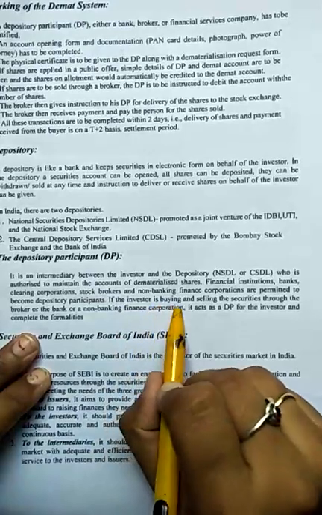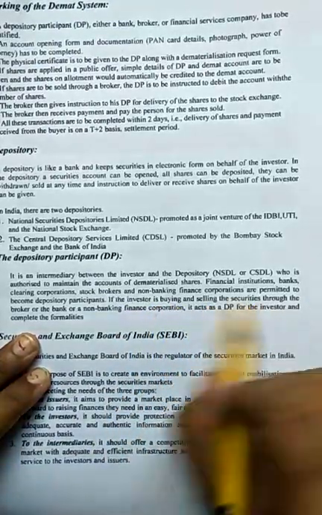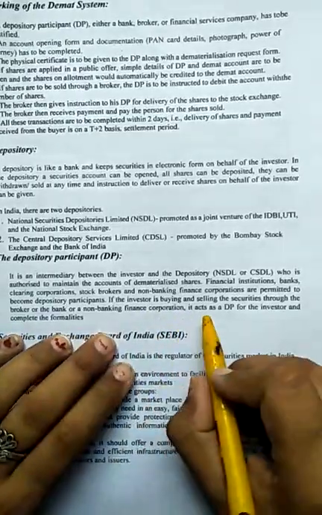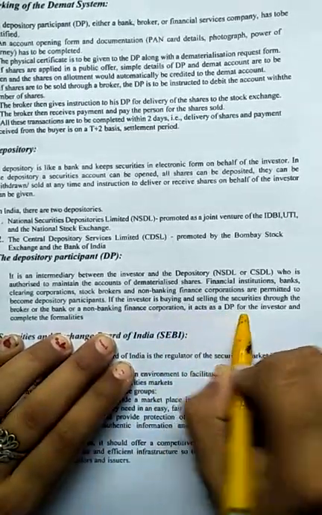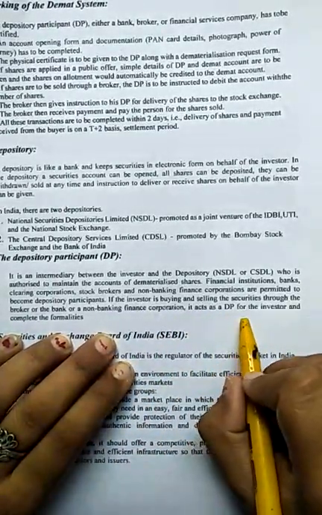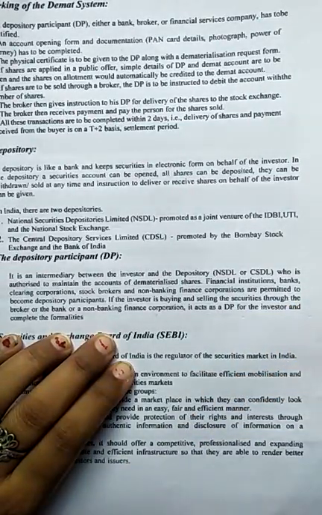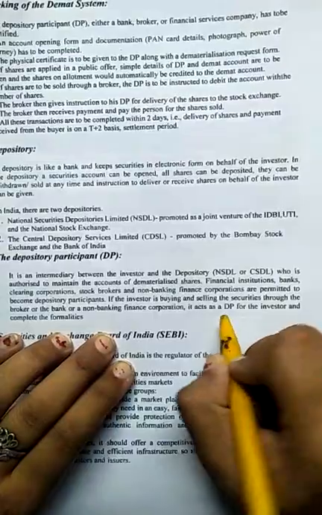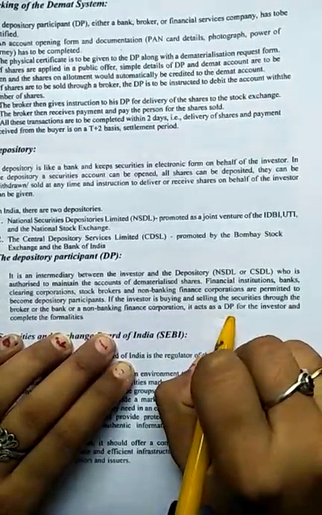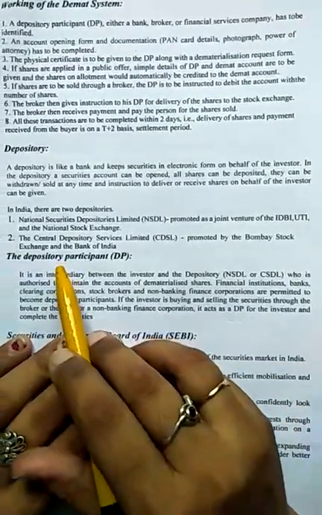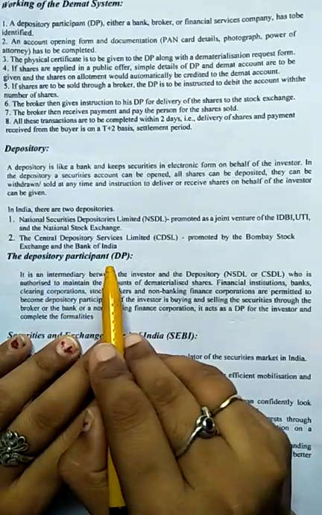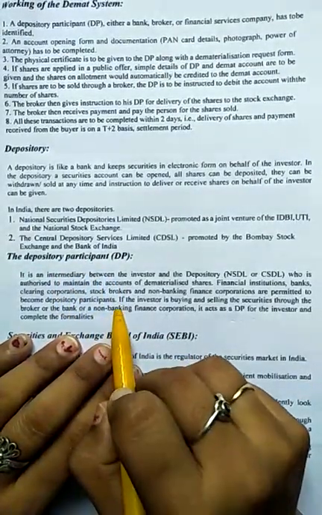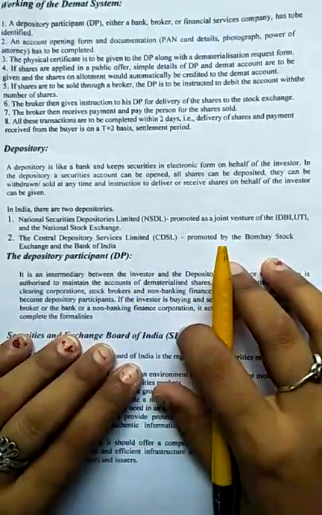If the investor is buying and selling securities through a broker, a bank or a non-banking finance corporation, it acts as a depository participant for the investor. As I said, if I want to invest in shares, I can contact my bank. My bank works as a depository participant and completes all the formalities related to the securities. Clear, students?